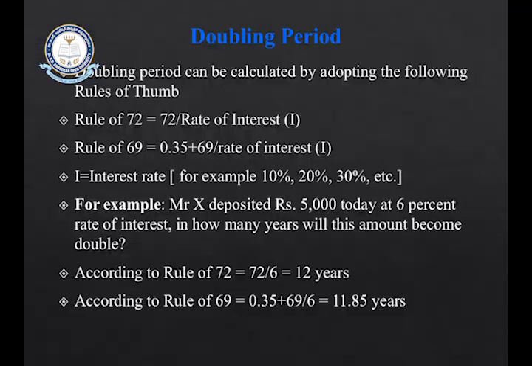Then coming to the second important technique of time value of money, the present value technique. In the compounding technique we find the future value of money, whereas in the present value technique we find the present value of your future money. So present value shows the value today of some future value of your money. For this we use the formula: present value is equal to future value divided by (1 plus I) to the power N, where I stands for interest and N stands for the number of years.